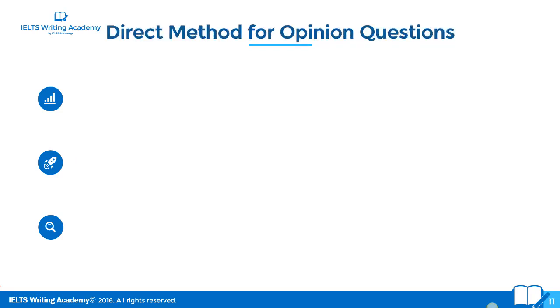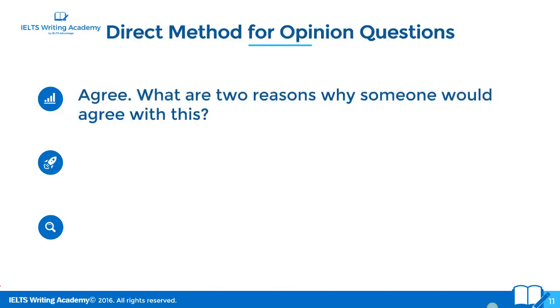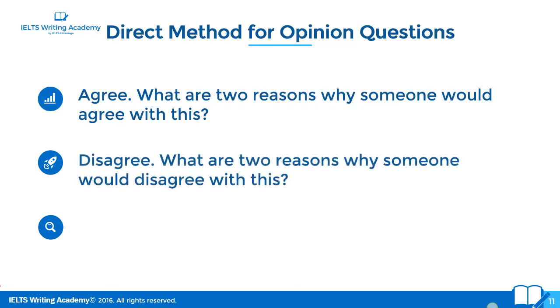So the direct method for opinion questions. Let's get into this in a little bit more detail. If you agree with something, ask what are 2 reasons why someone would agree with this? All right, so you're asking yourself specific, direct questions. If you choose the agree side, you just ask yourself the specific, direct question: what are 2 reasons why someone would agree with this? The first few reasons that you think of are normally the best ones. If you disagree, the question you would ask yourself is, what are 2 reasons why someone would disagree with this?